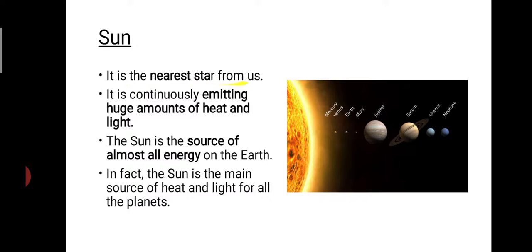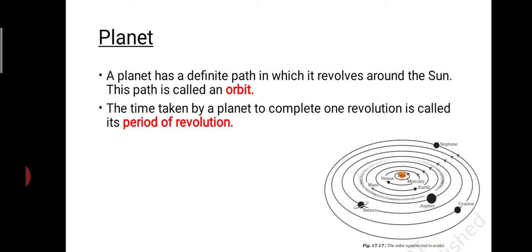The sun is the nearest star from us. The sun is also a star. It is continuously emitting a huge amount of heat and light. All of us know, isn't it? And it is also one of the major sources of energy on the earth, and it gives off heat and light which is required by all the planets. The sun is a very important star.